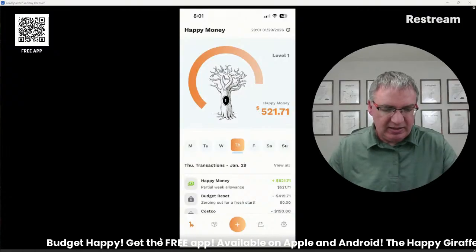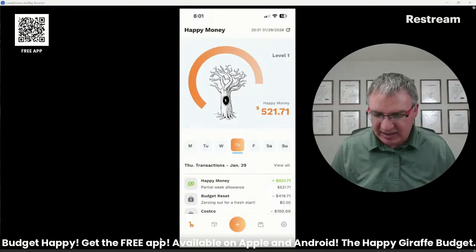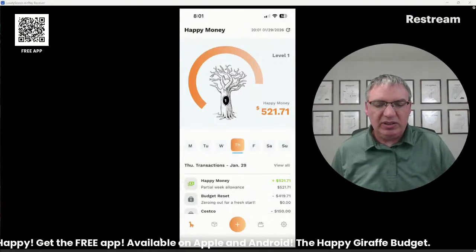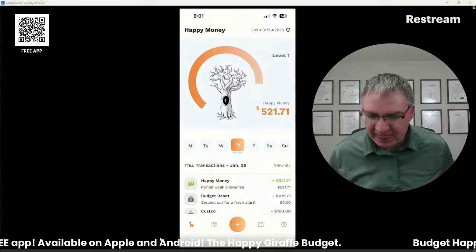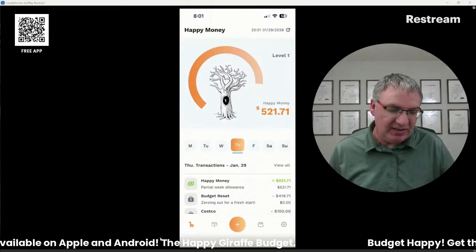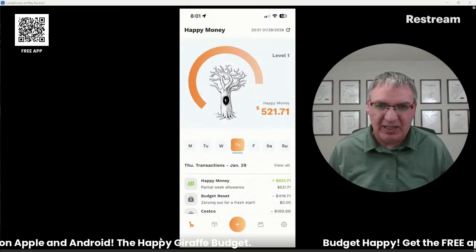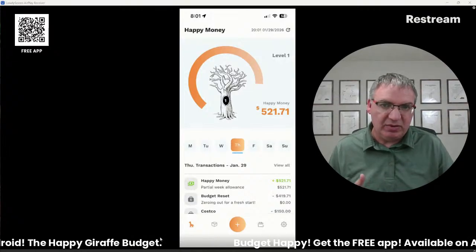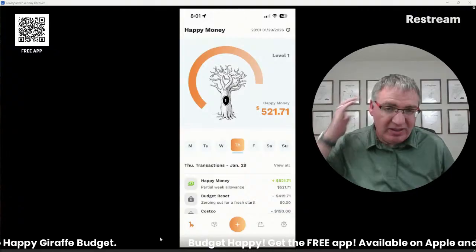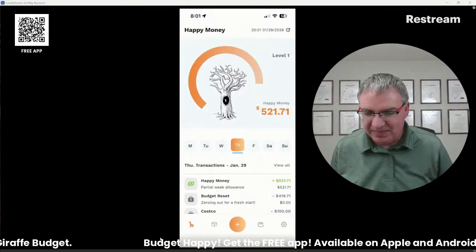So that's how to use the app, how to use it to create your budget and then stay within your budget every day. Every time you make a purchase or buy something, just hit the little plus sign, add it in there, and then see what the new total is. And just make sure you don't go negative for the week. That's all you have to do.